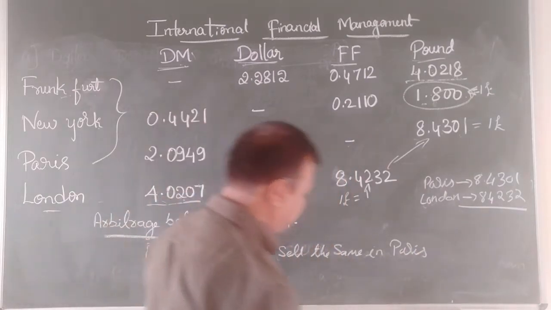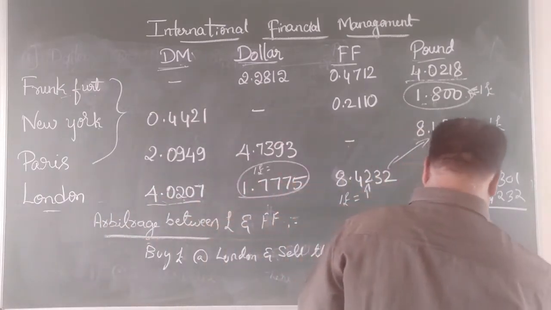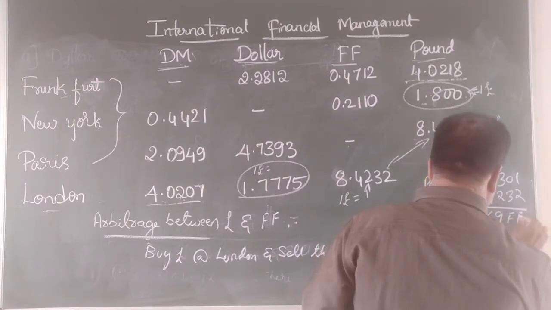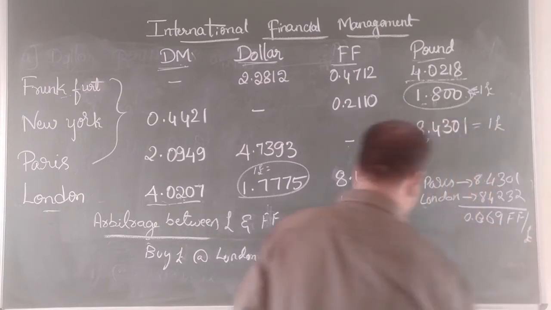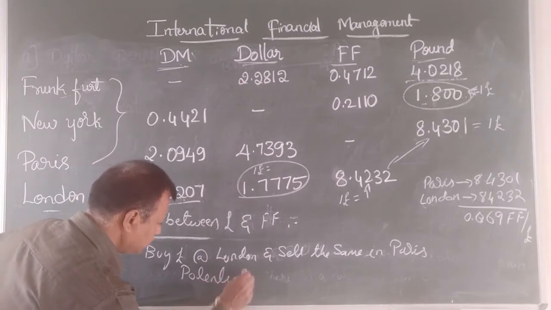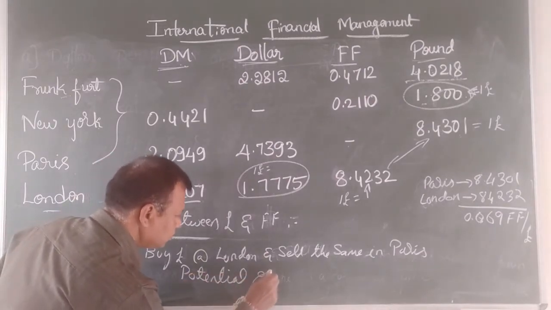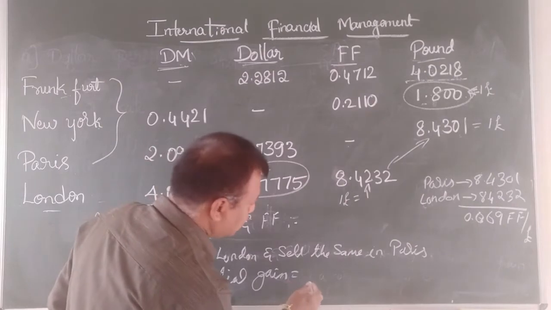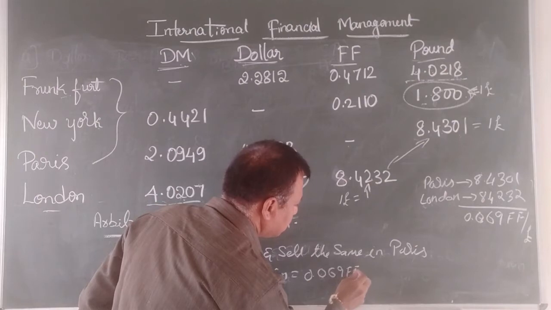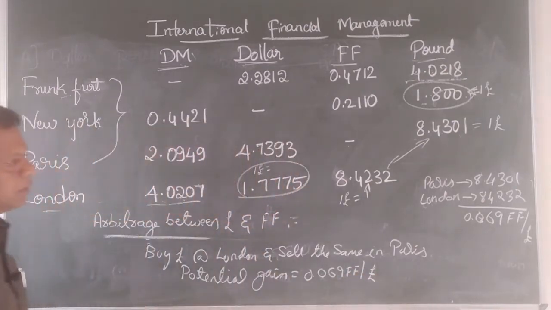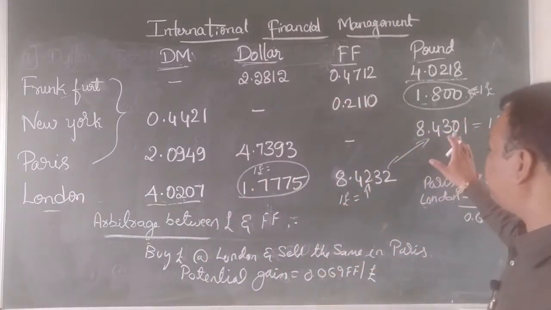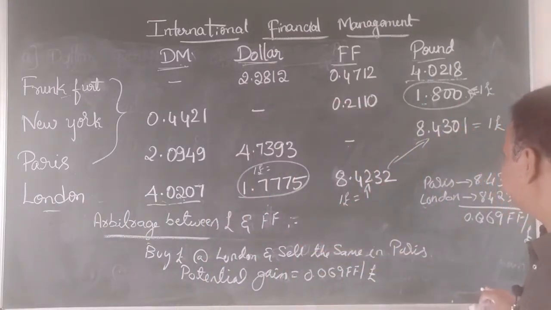Thereby, an investor will have a potential gain of 0.069 Frankfurt per pound. So potential gain is equal to 0.069 Frankfurt per pound. Okay. So that completes the third arbitrage. It is arbitrage between pound and Frankfurt.